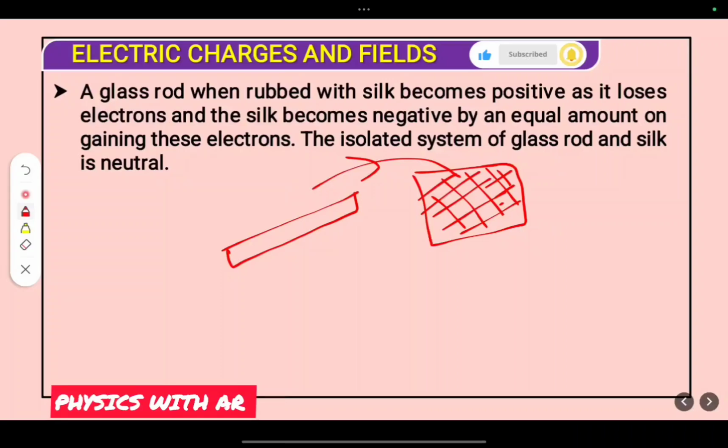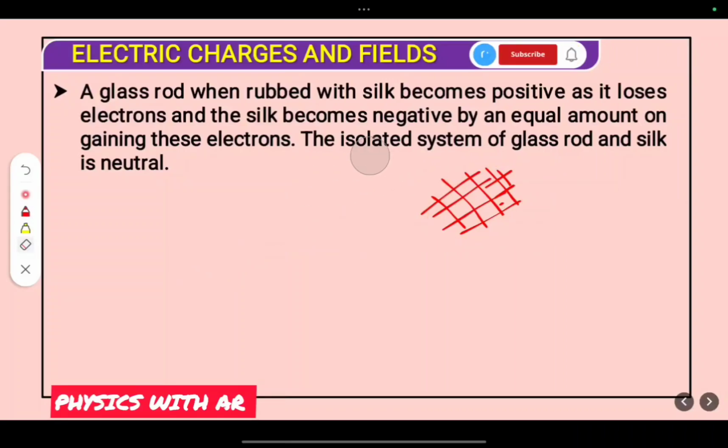When a glass rod is rubbed with silk cloth, the glass rod becomes positive as it loses electrons, and the silk becomes negative by an equal amount by gaining these electrons. The isolated system of glass and silk is neutral. So the total charge in the case of the glass rod and silk cloth will be the same.